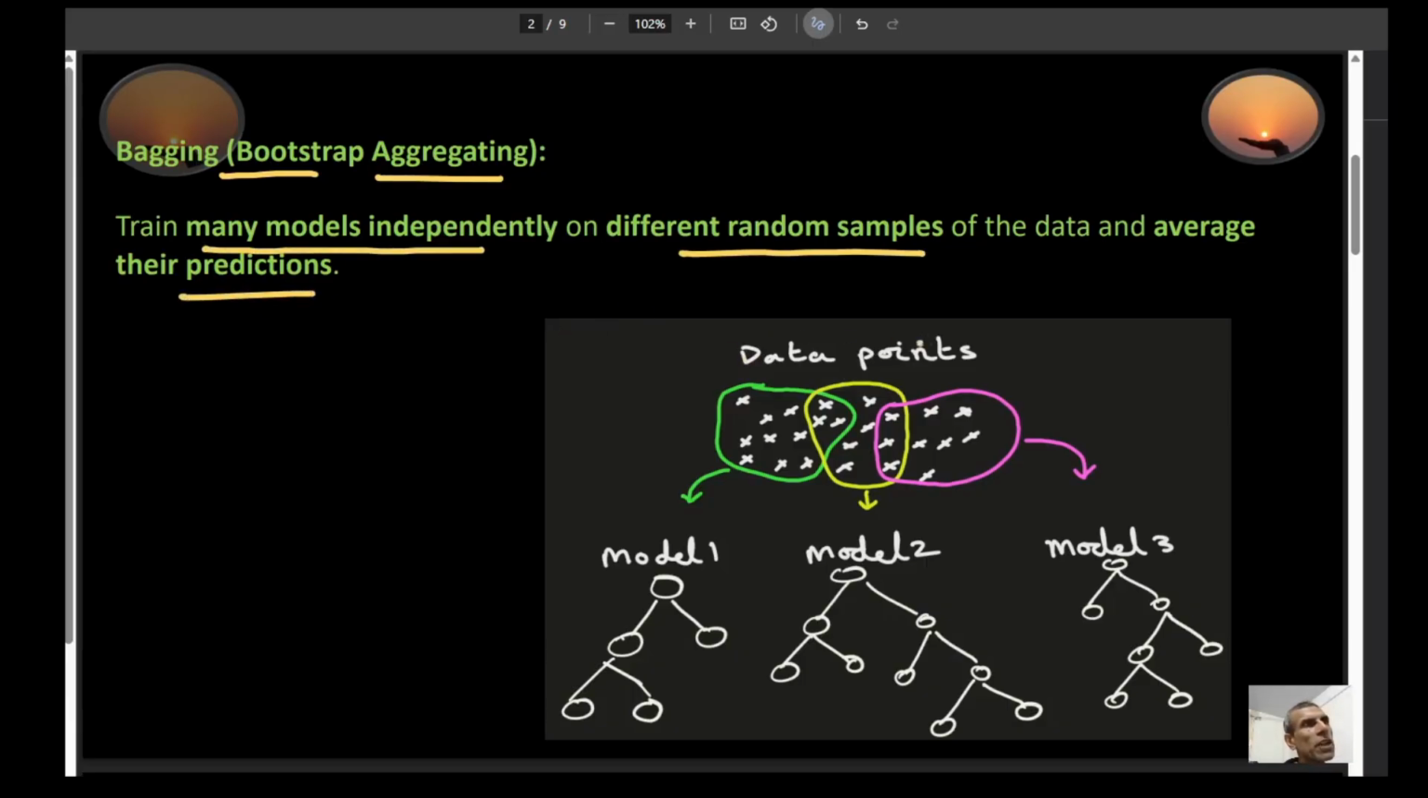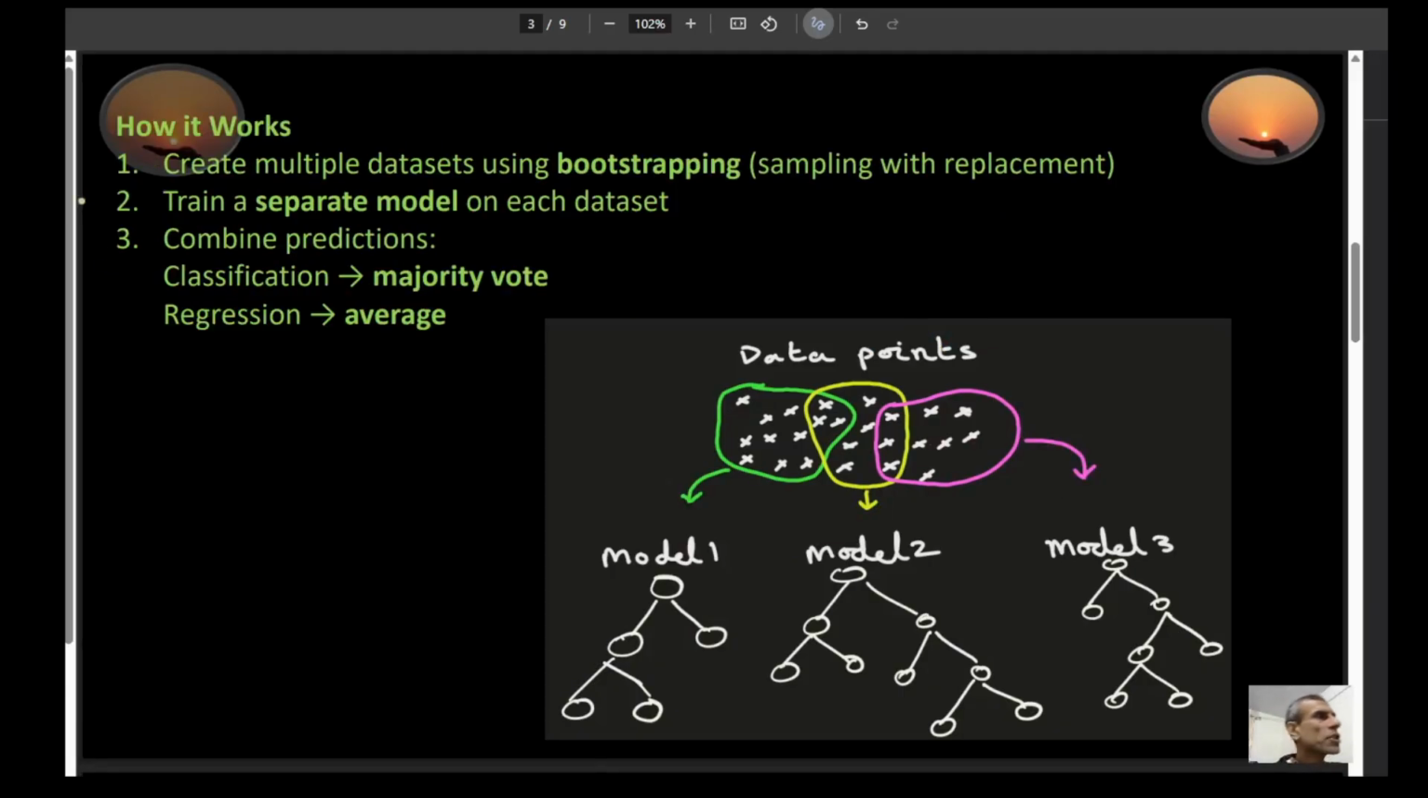So suppose these are your data points right here, and you have three models, model 1, model 2, and model 3. So you pick one random sample from here, you feed it to model 1, you pick another random sample from here, you feed it to model 2, and likewise you pick the third one and you feed it to model 3. So basically you're training these three models on three different random samples from these data points right here. So this is the general idea.